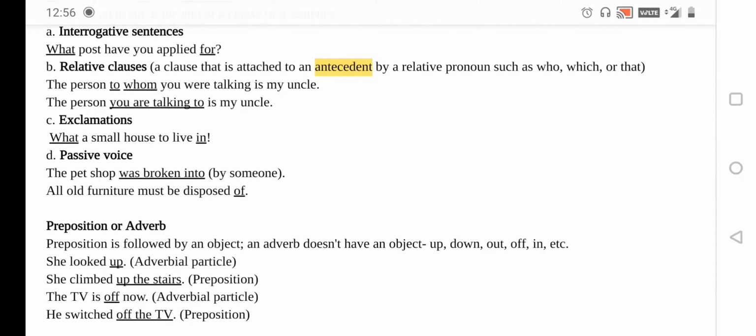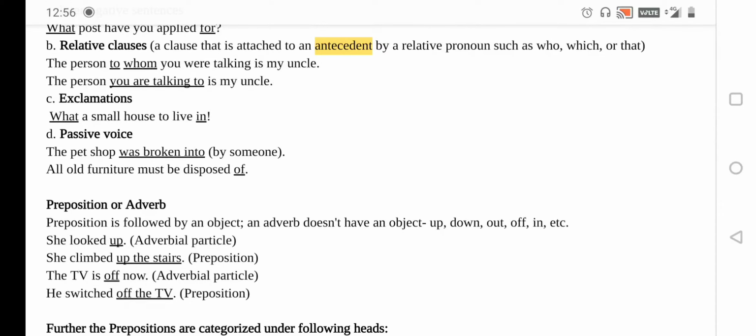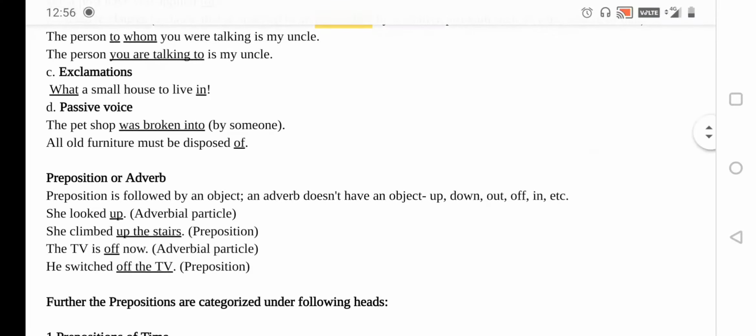Look at the examples here. The person to whom you were talking is my uncle. The person you are talking to is my uncle. I hope you are able to understand the way it has been underlined, to see which one is connected to what, how it serves as a relative clause, and what is there in the antecedent in this particular sentence.